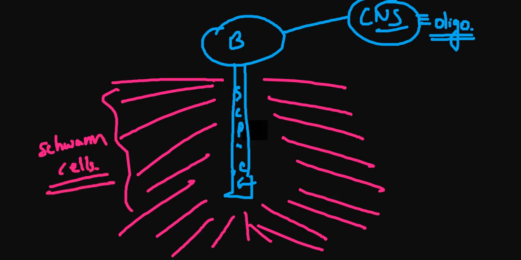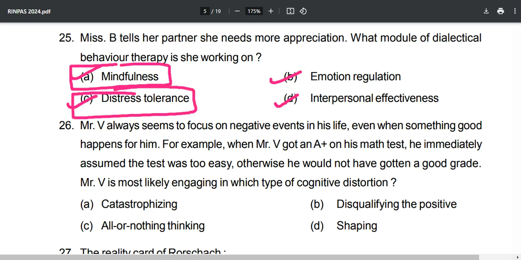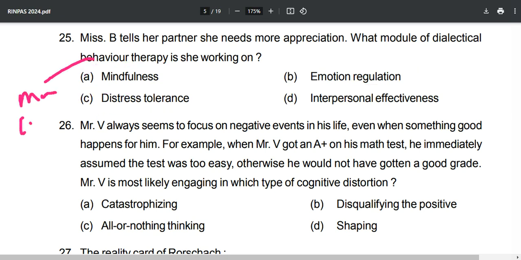Okay, all right. Next question is question number 25. Miss B tells her partner she needs more appreciation. What module of dialectical behavior therapy is she working on? Mindfulness, distress tolerance, emotional regulation, or interpersonal effectiveness? Now these four are the skills in DBT, dialectical behavior therapy, given by Marsha Linehan. I hope you know this much only.